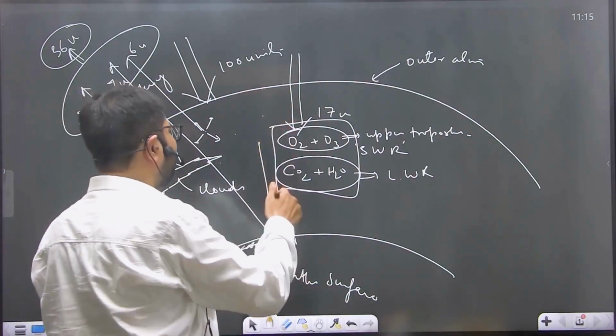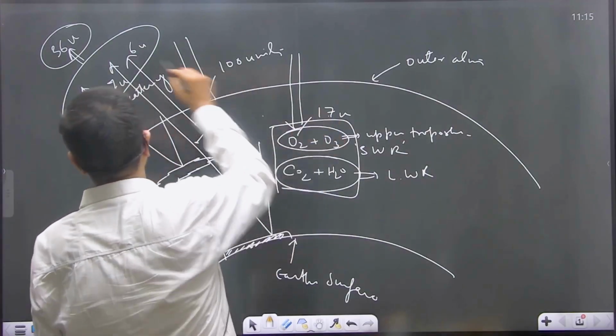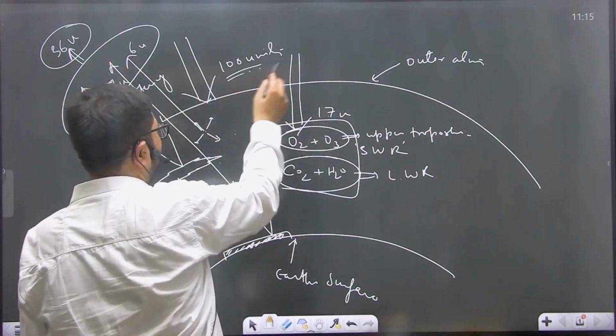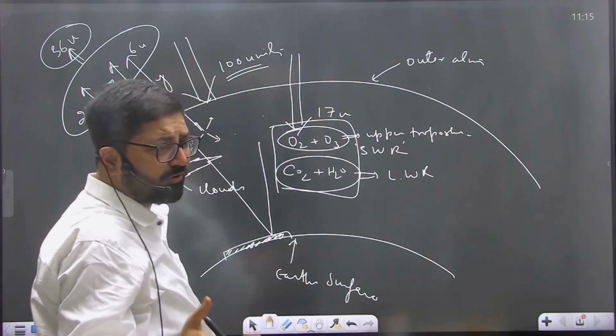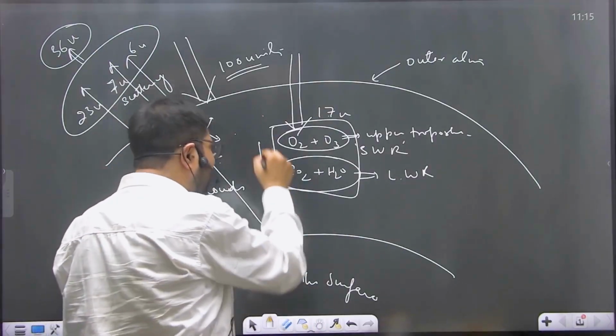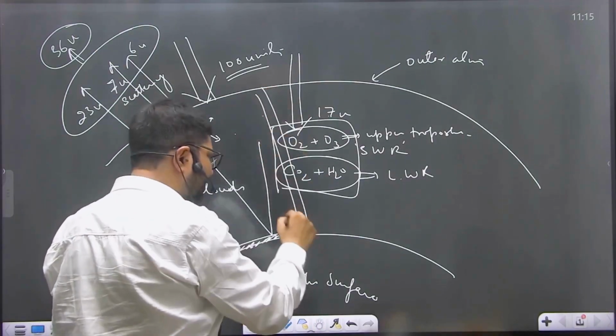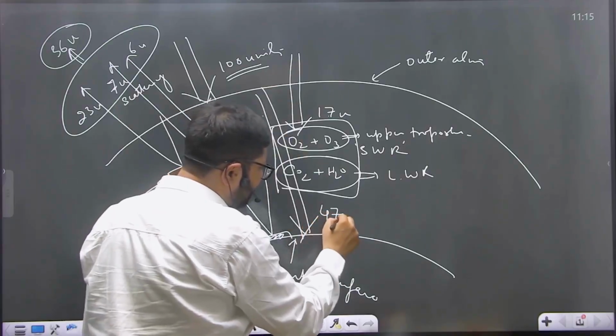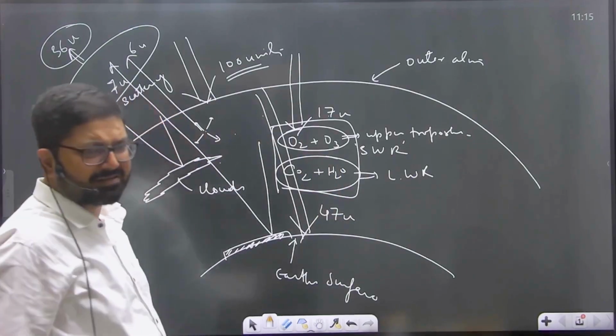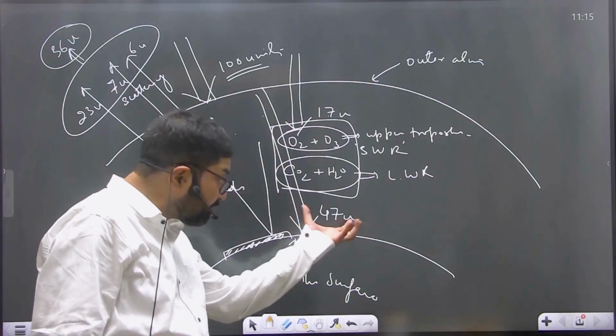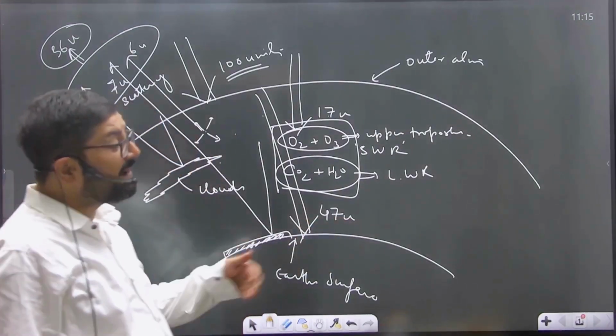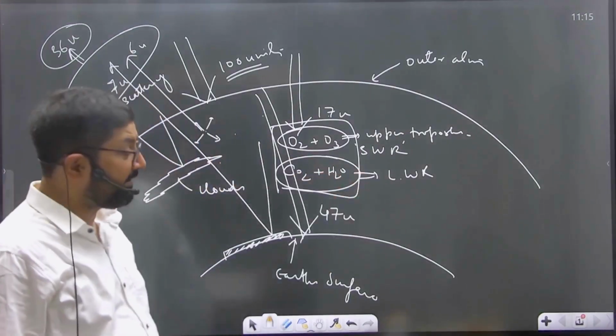Now, what is left is 17 units plus 36 units. If you subtract from 100, left over is 47 units. These 47 units reach the Earth's surface, and these 47 units are absorbed by the Earth's surface. After absorbing this radiation, Earth re-radiates in the form of long wave radiation.